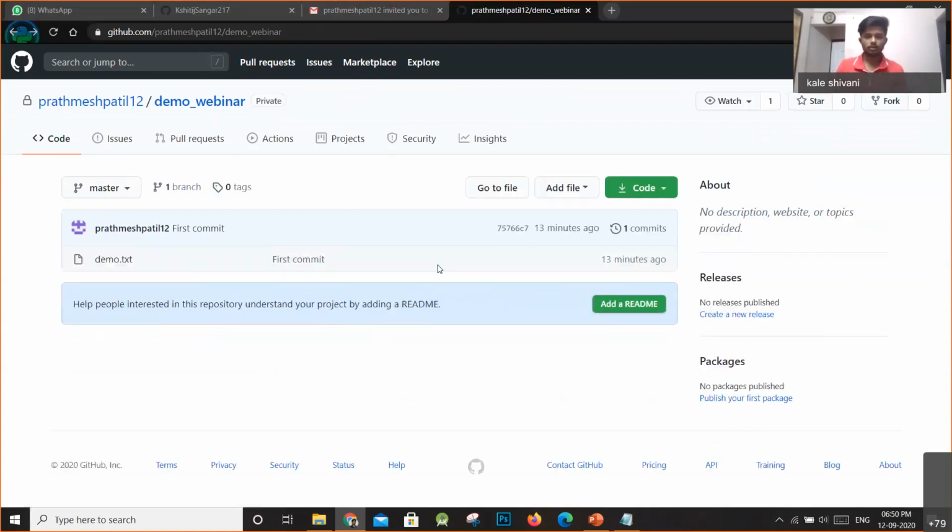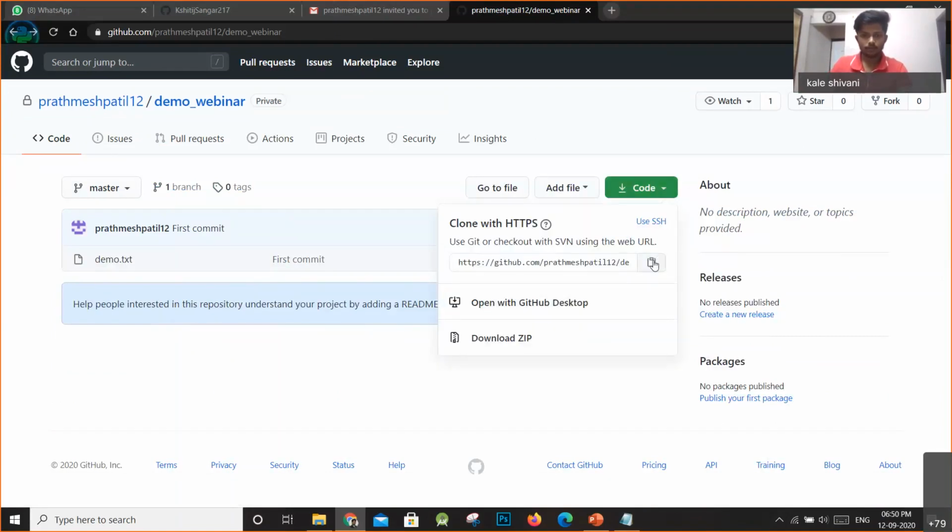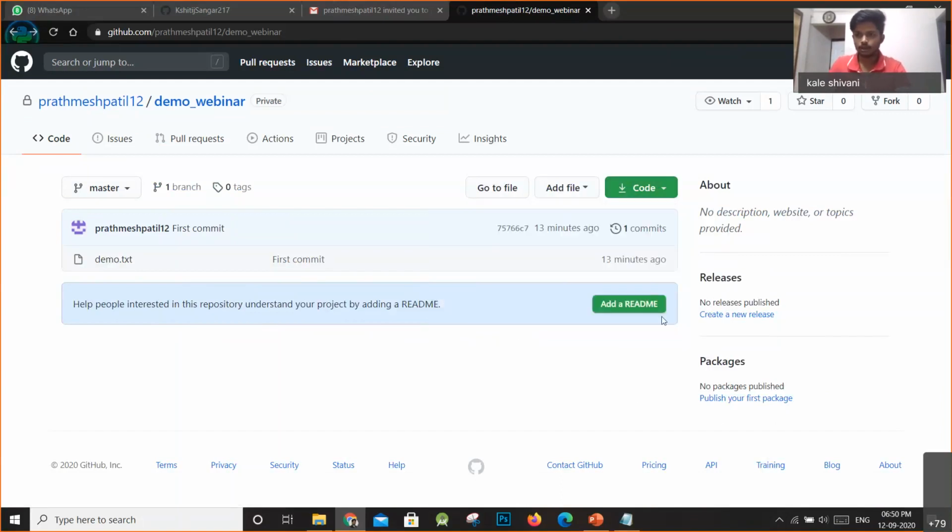whenever you come across some project on GitHub, you want to download the entire project, right? You can't manually download the file and put it into a particular directory, right? So in that case, they have provided us with this clone command. So we need this link to clone this repository.